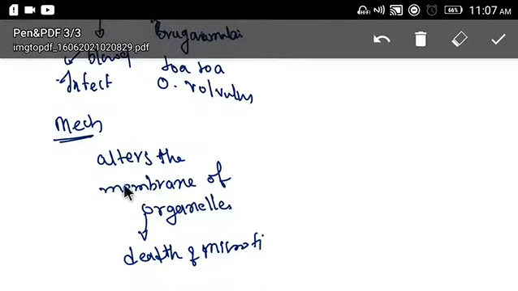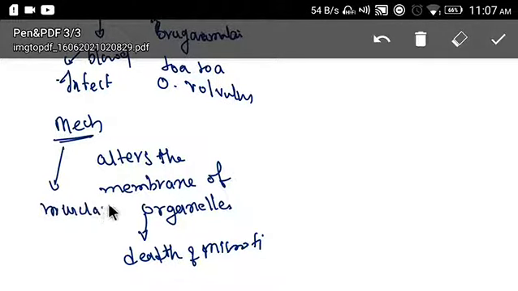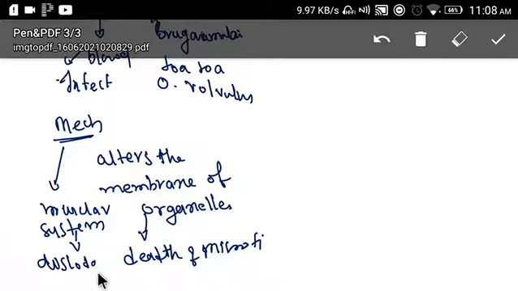Another mechanism is that it also affects the muscular system of microfilaria. As the muscular system is affected, these microfilaria cannot attach to blood vessels, so this causes dislodgement from the blood vessels.